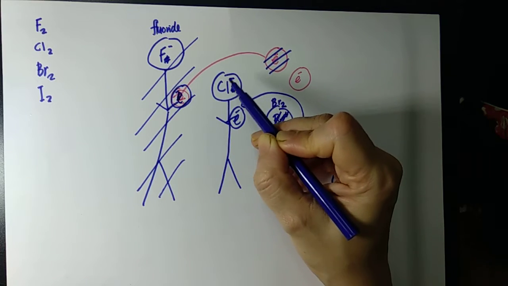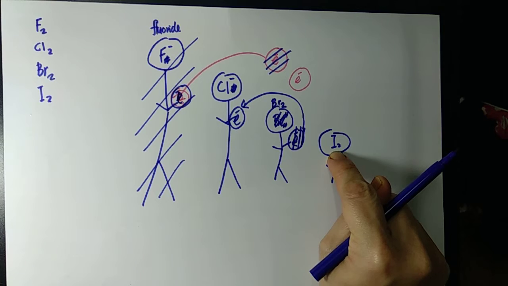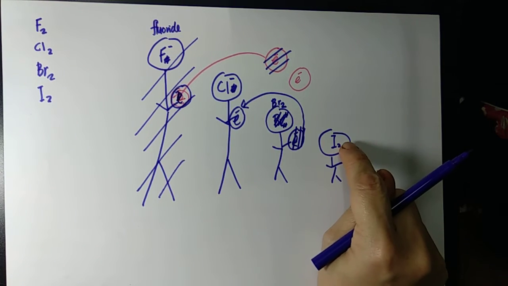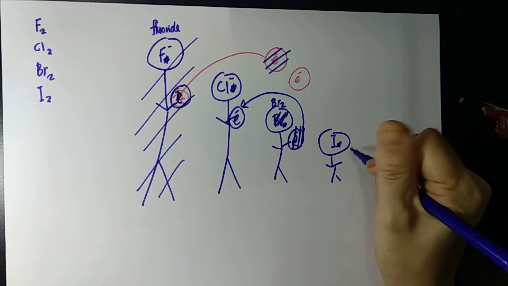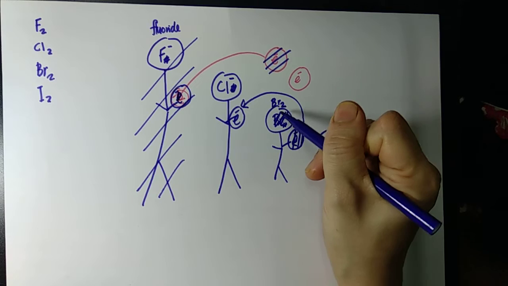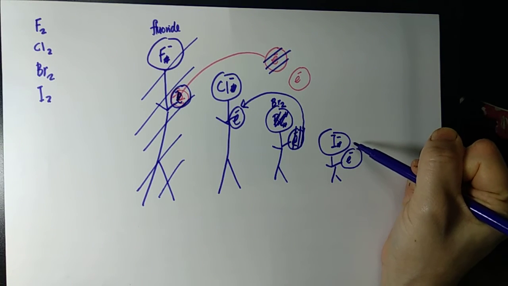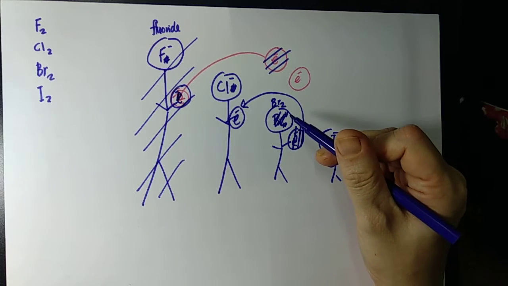It's not going to take it anymore. Bromine or iodine are the only ones that can take electrons. Bromine can take the electron away from iodide. Let's say here's an iodide ion, and bromine says, give me the electron. Iodide has no choice. Iodide has to give the electron.